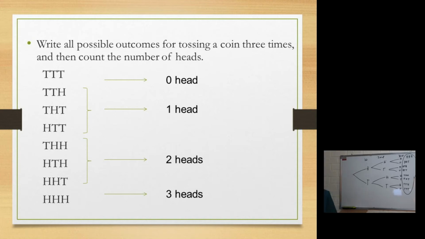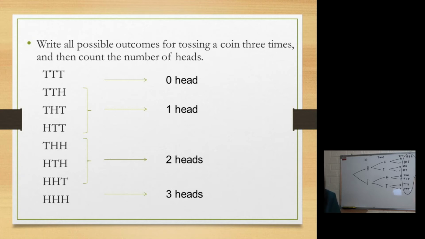So if you toss a coin 3 times and all of them are tails, meaning 0 heads, your first value is 0, meaning no head at all. Next, 1 head. So it can be tail, tail, head, tail, head, tail, and then head, tail, tail.